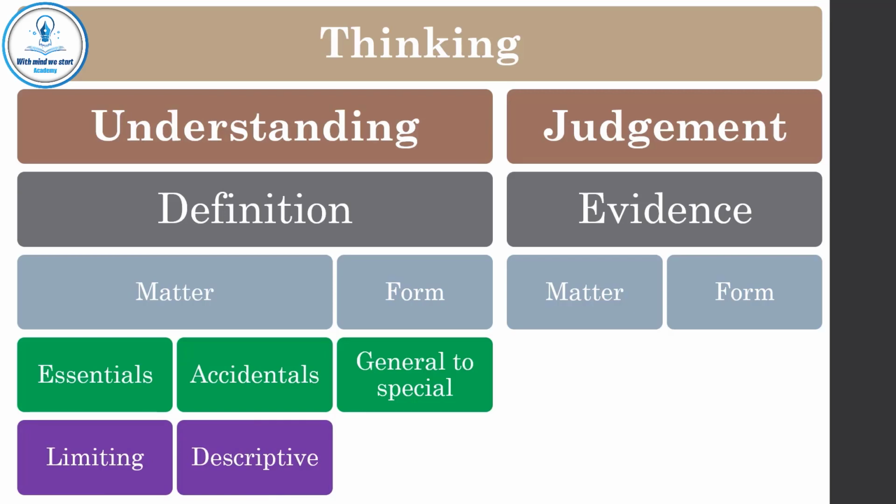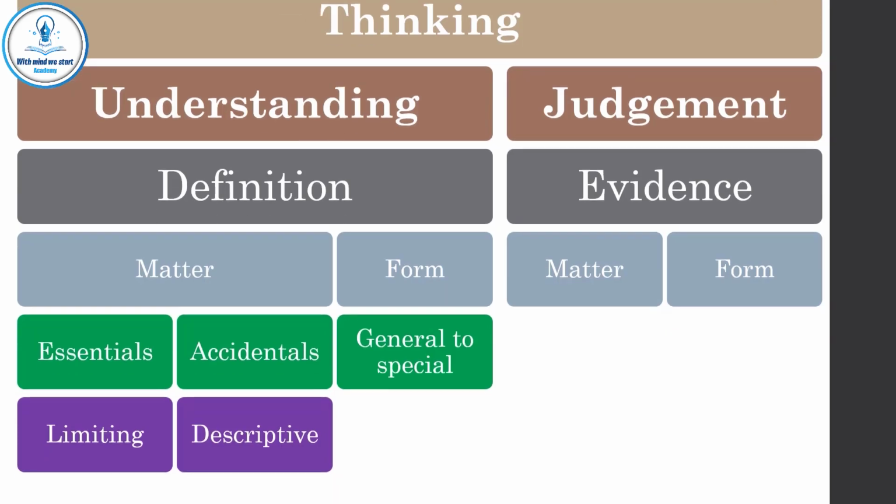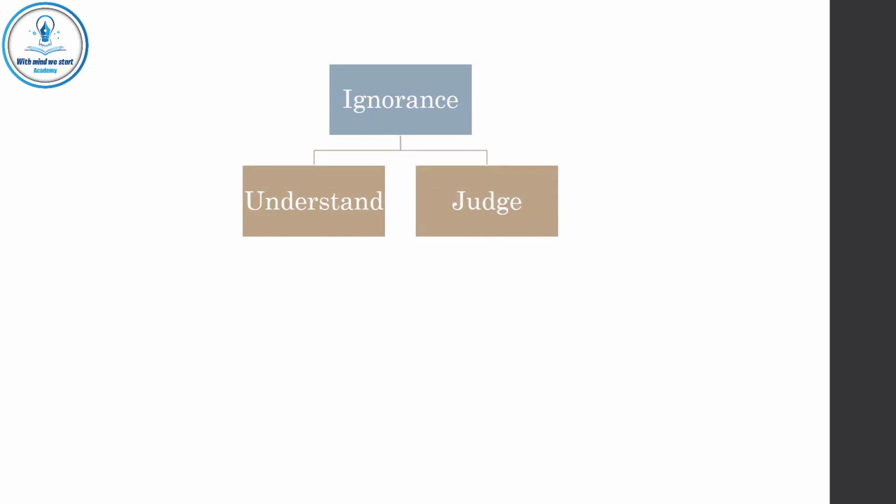We will start talking about judgment, but first, let's talk a little about ignorance. Now we can realize that we have two different types of intellectual knowledge, understanding and judgment. So, there are two types of ignorance: ignorance in understanding and in judgment. If you can't understand something at all and you have no idea about it, this is called simple ignorance in understanding.